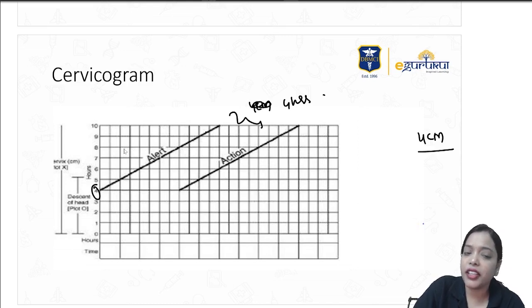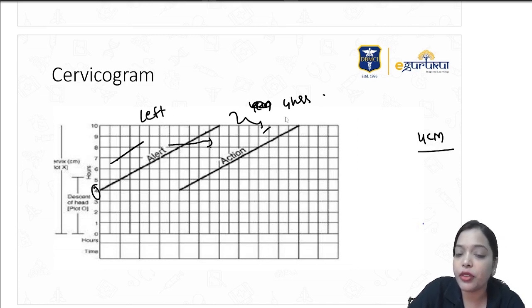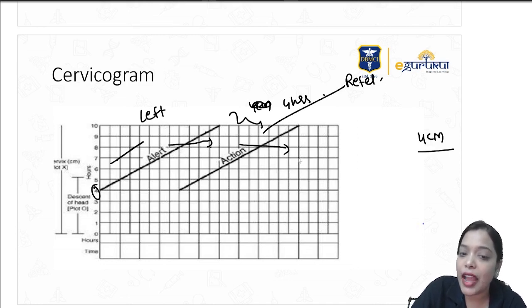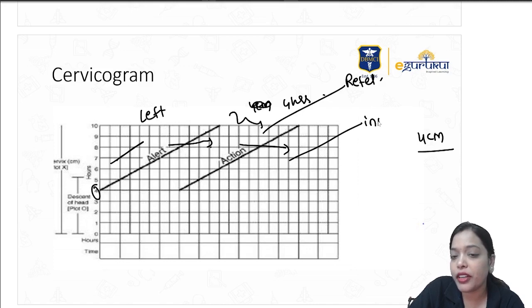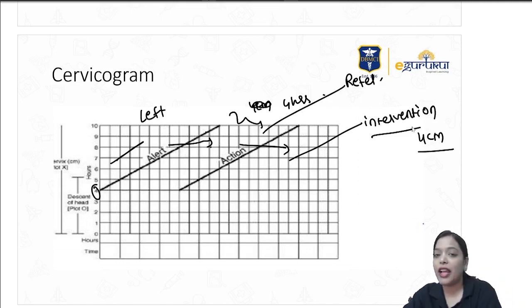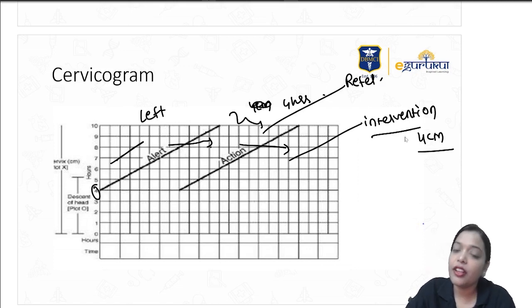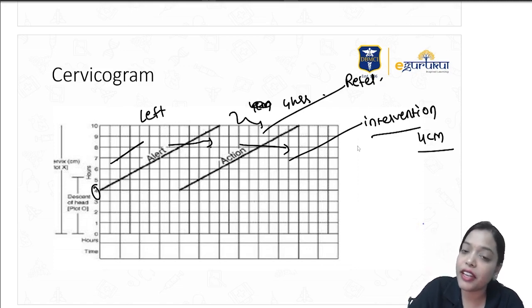Now, the basics of the cervicogram are always the same, the 3 golden lines. The normal partogram should always be to the left of the alert line. When it crosses the alert line, you have to refer her to a higher center. When it crosses the action line, you have to do an intervention as per the case scenario. Many people think crossing the action line means doing a cesarean section. No, when it crosses the action line, you have to do intervention as per the case scenario.